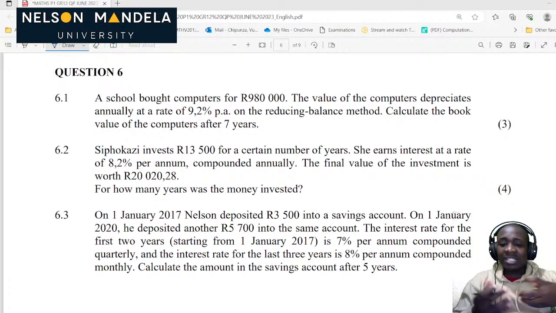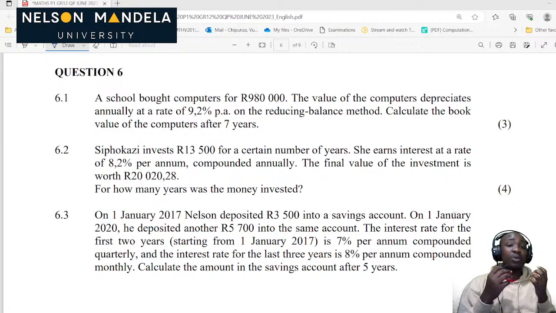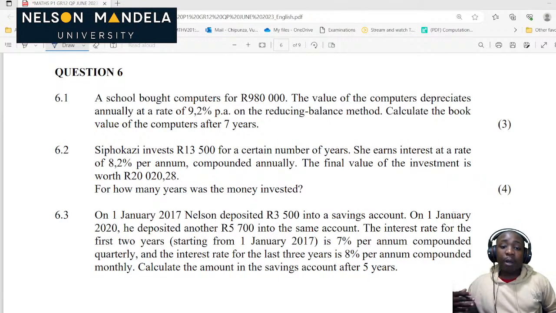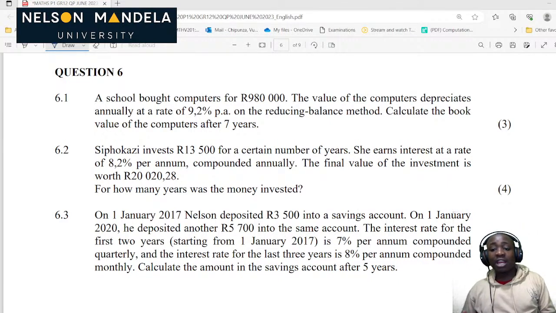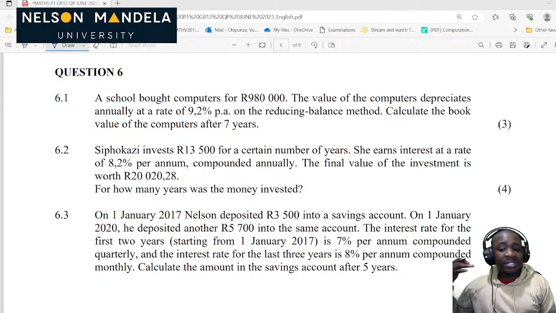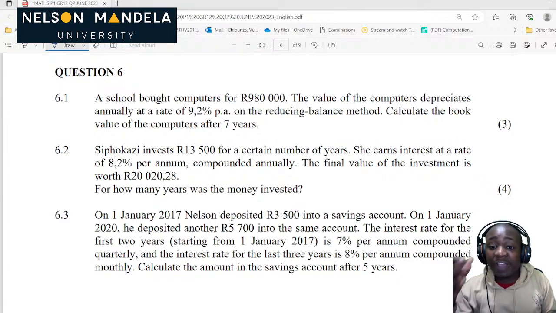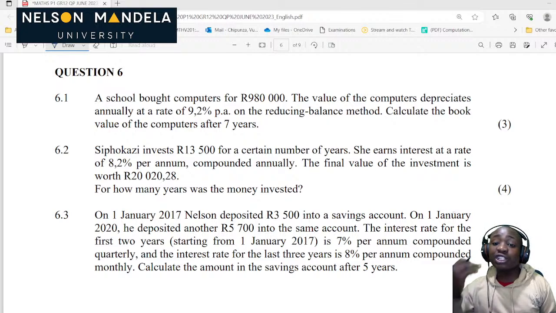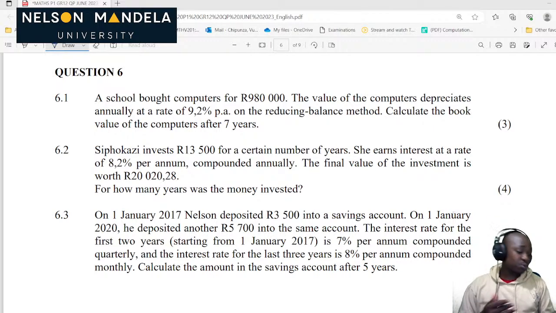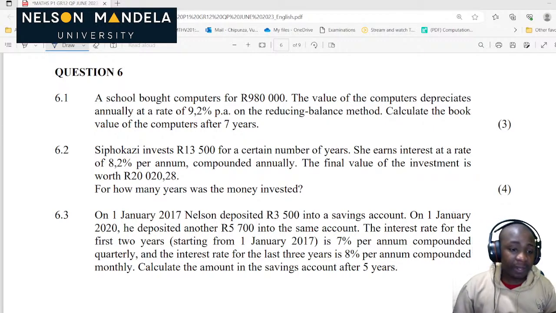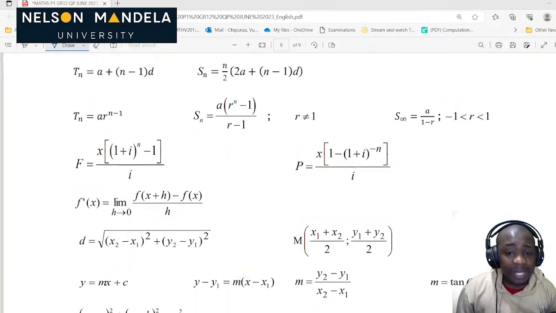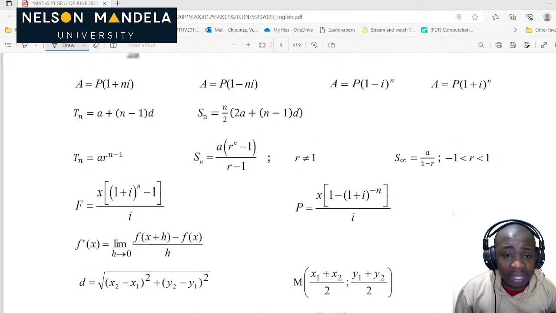What is important, and the beauty of financial maths, is when we understand the different terminology which we use. The moment you see compounded annually, which means compounded yearly, or quarterly, or semi-annually, or the term book value, or reducing balance method, it means we use a specific formula. Let's go to the formula. Let's see if we have formulas for this financial maths. Yes, of course. Here are the formulas for financial maths.